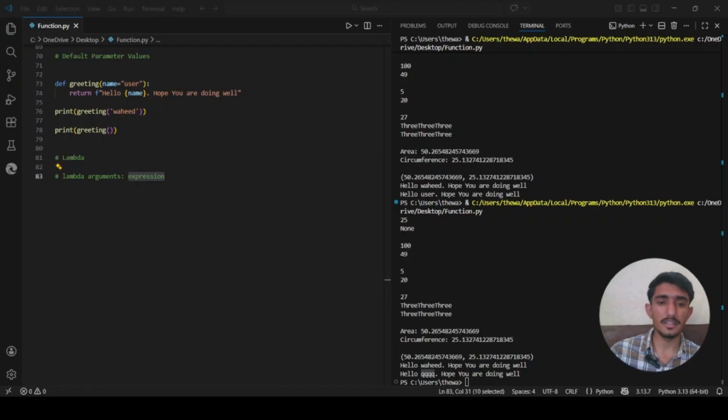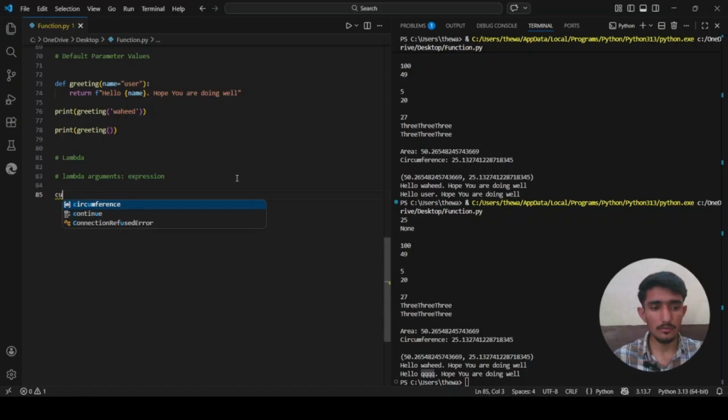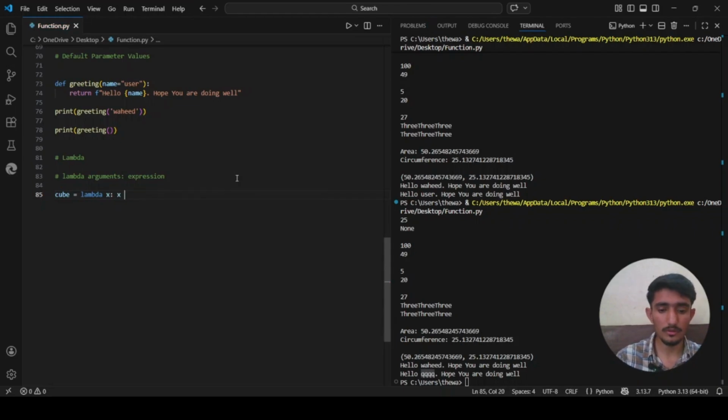So let's create a lambda function to compute the cube of a number. First we define a cube variable. Inside it, we will write the lambda keyword. After that our argument is x, then a colon, then we will write our expression. We want the cube, so we will say x cubed.